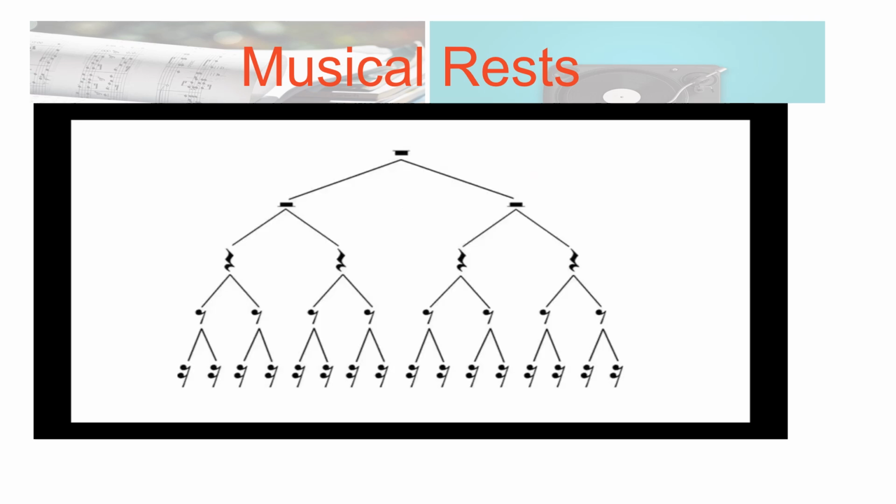Here we have the rhythm tree for rests. Just like the note rhythm tree, we start with the whole rest as it is our largest rest value. The whole rest can be divided into two half rests. Half rests can be divided into quarter rests. Quarter rests can be divided into two eighth rests, and two eighth rests can be divided into two 16th rests.